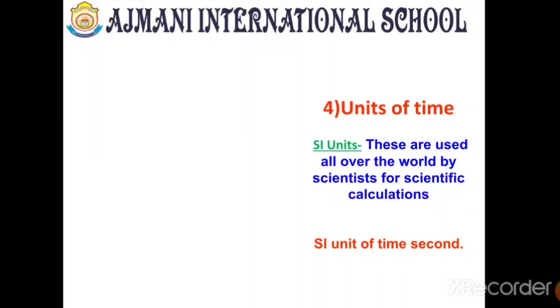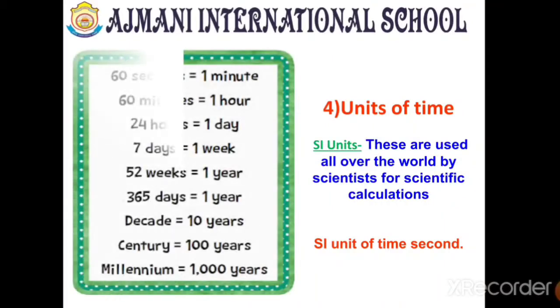Let's see what other units of time we have. There are so many units, as I told you, minutes, hours and seconds, which are used in the clock. But along with this, scientists use some units which are called SI units.